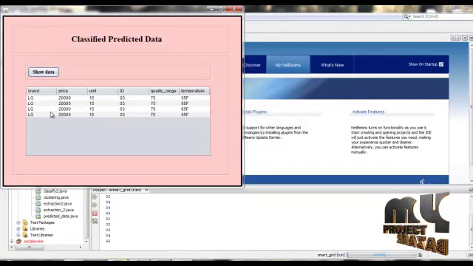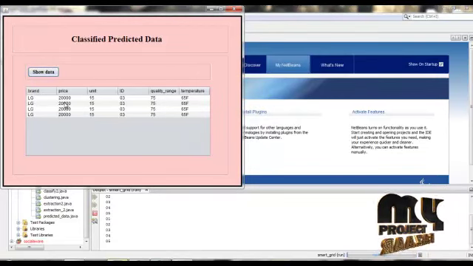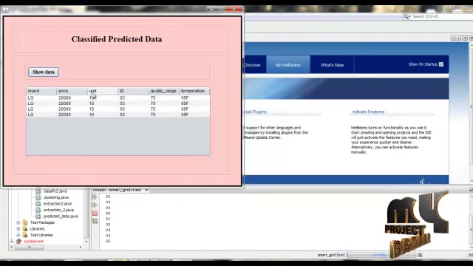Here we can predict our data. Then we can select based on the price and unit. We can select what brand we want to use.